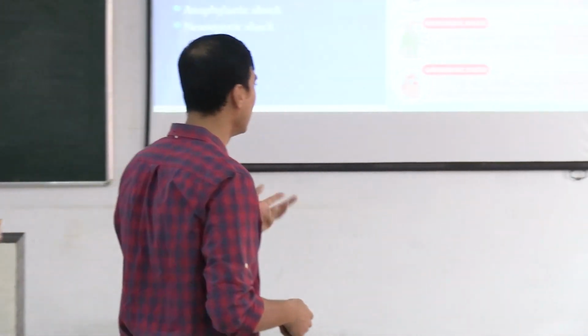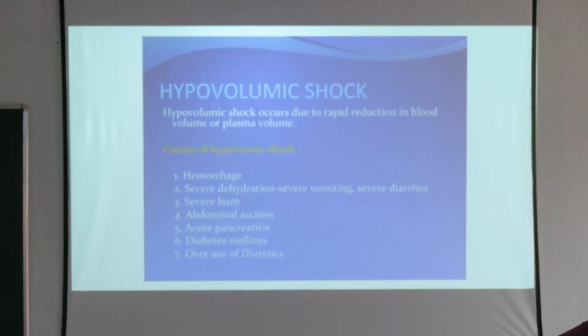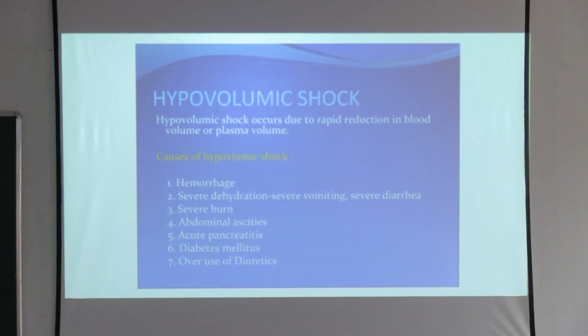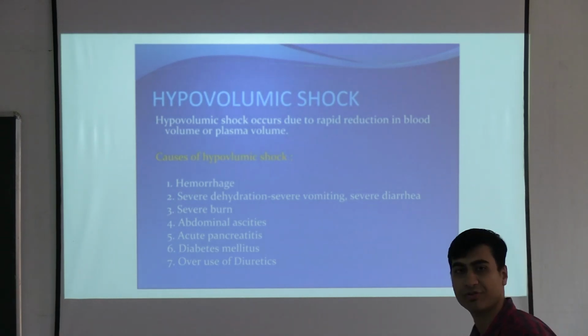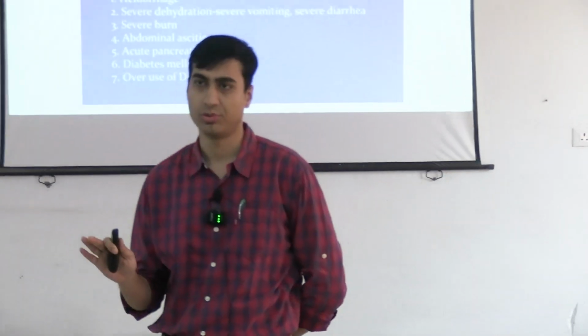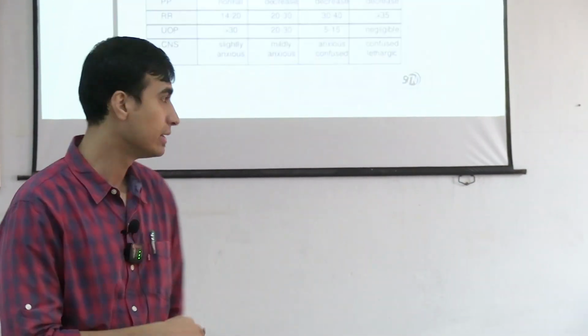And cardiogenic shock, this is important for medicine, but not at all important for the orthopedic part. So let's come to the most important part of orthopedics, which we deal with almost every day, hypovolemic shock. It occurs due to a rapid reduction in the blood volume or plasma volume. What are the causes? It can be hemorrhage, severe dehydration, burns, abdominal ascites, pancreatitis, diabetes, overuse of diuretics. But in the orthopedic field, we'll stick only to massive blood loss, open trauma, closed abdominal injuries, mainly those things.